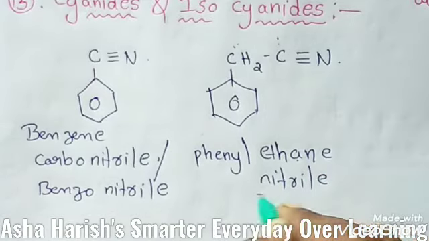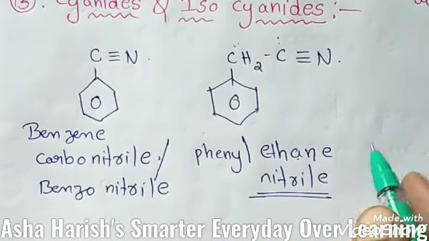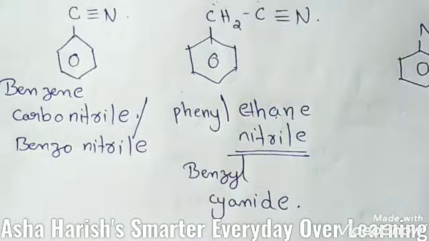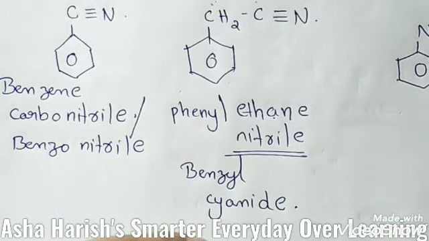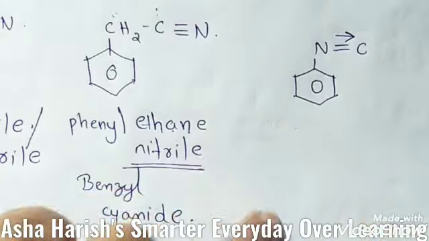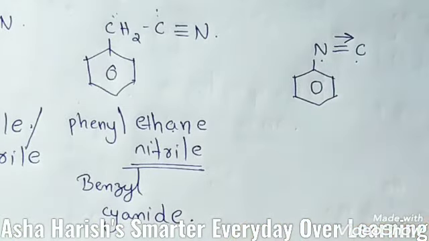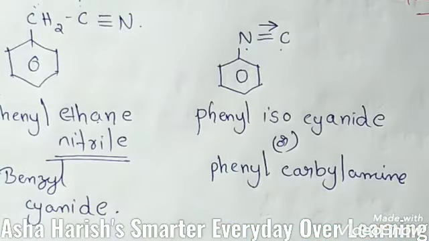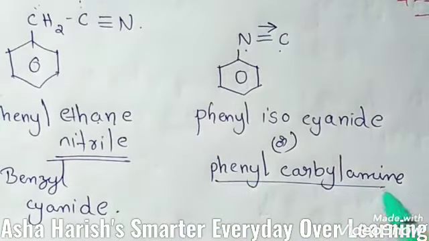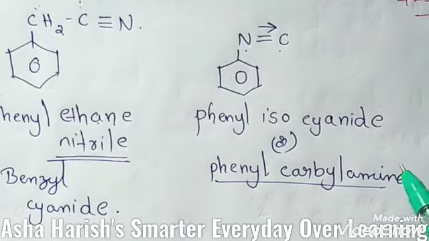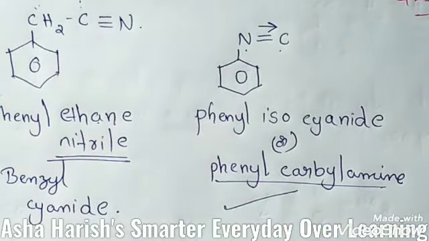You can call it benzyl cyanide also. And in the next example, one benzene group with N and C, this is called phenyl isocyanide, or also called phenyl carbylamine. Okay students, this is about cyanides and isocyanides.